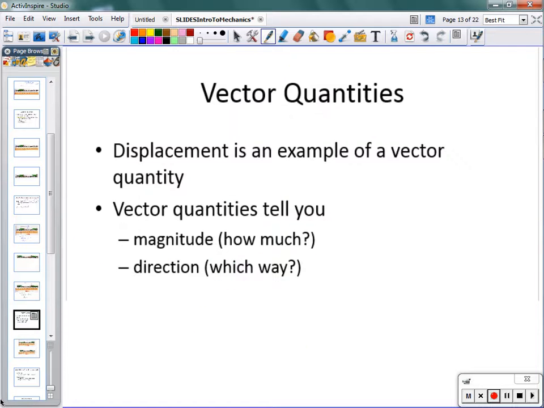Displacement is our first example of something that we call a vector quantity. Vector quantities tell us two things. They tell us magnitude and direction. Magnitude is a fancy way of saying how much. Direction tells us which way.